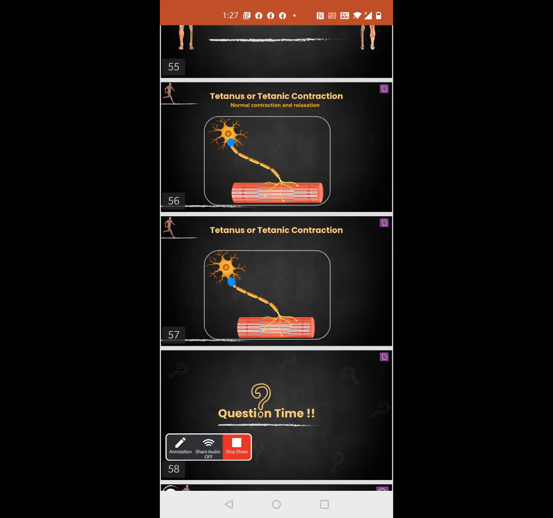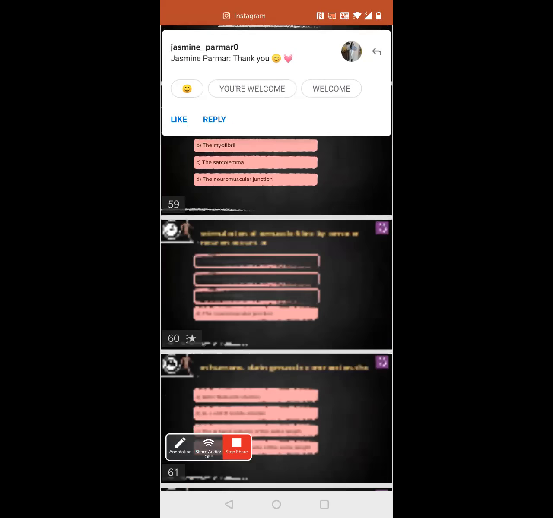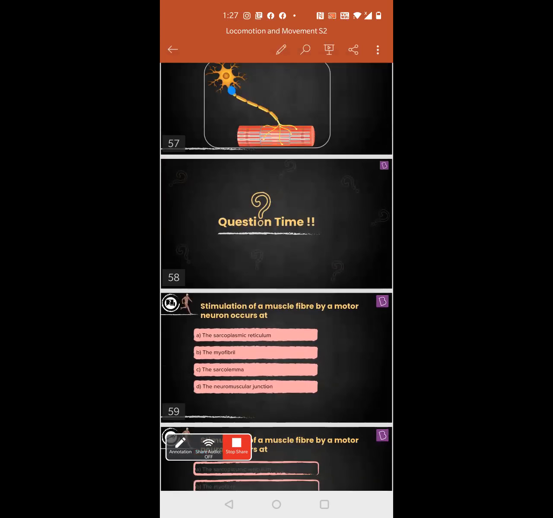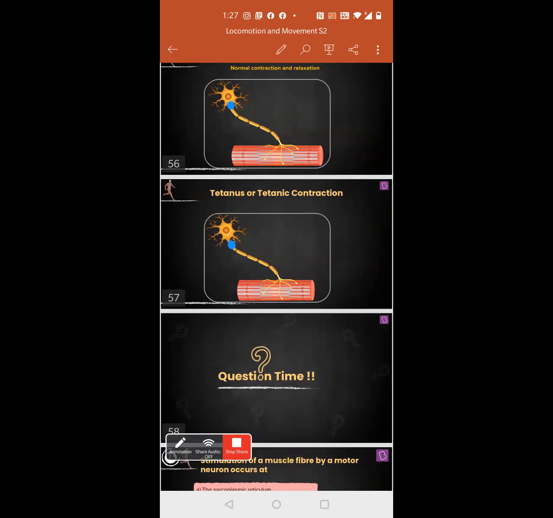But imagine a condition where the muscle contraction is going to happen continuously without much of a gap. It's called twitching. The muscle will keep on contracting. So that person will twitch, and that is called tetany.